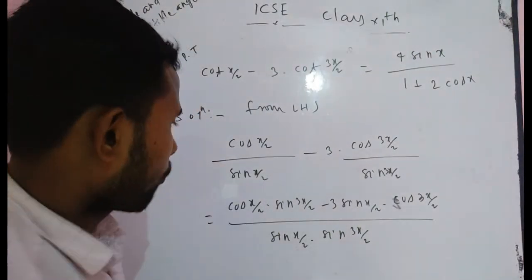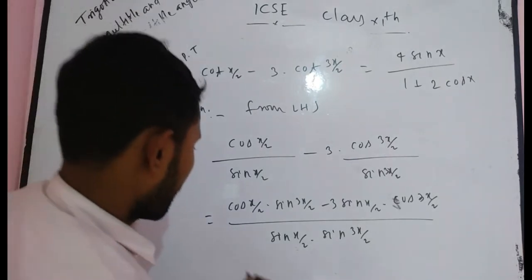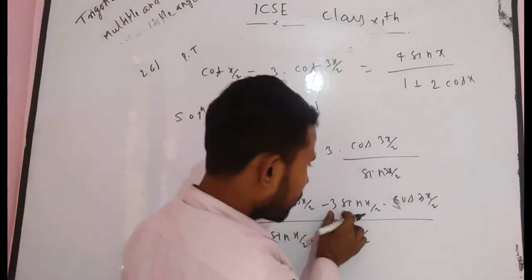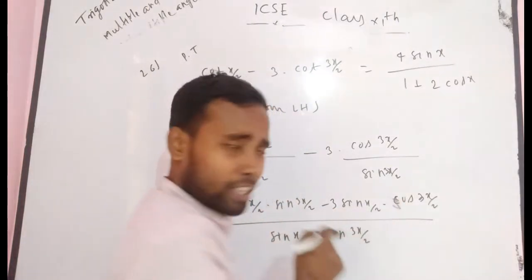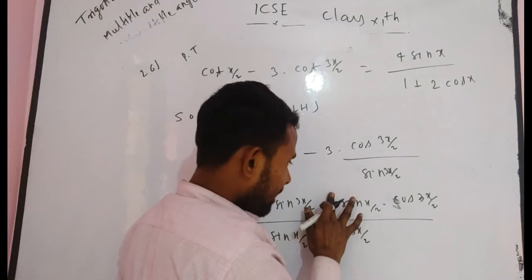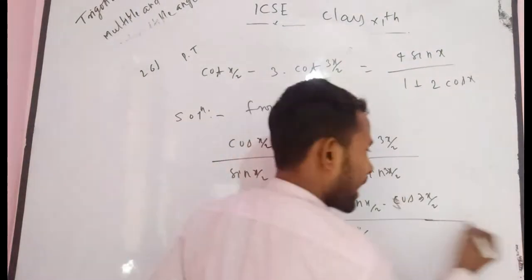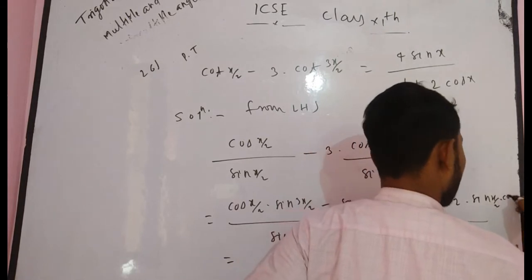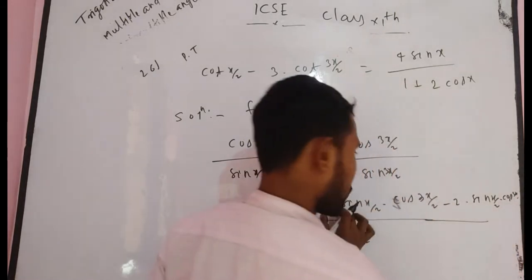Now, I want to ask you a simple question. Here you get 3 sin x/2 into cos 3x/2. Can you write it as sin x/2 into cos 3x/2 minus 2 into sin x/2 into cos 3x/2? Because minus 2 and minus 1, that means minus 3.